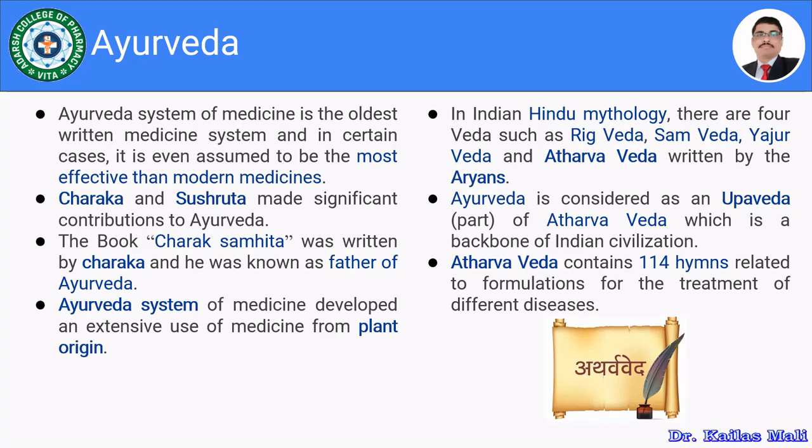So Atharva Veda contains 114 hymns related to formulations for the treatment of different diseases. Approximately 114 hymns are given in the Atharva Veda, which are being used for the treatment of certain diseases and disorders according to Ayurvedic systems of medicine.